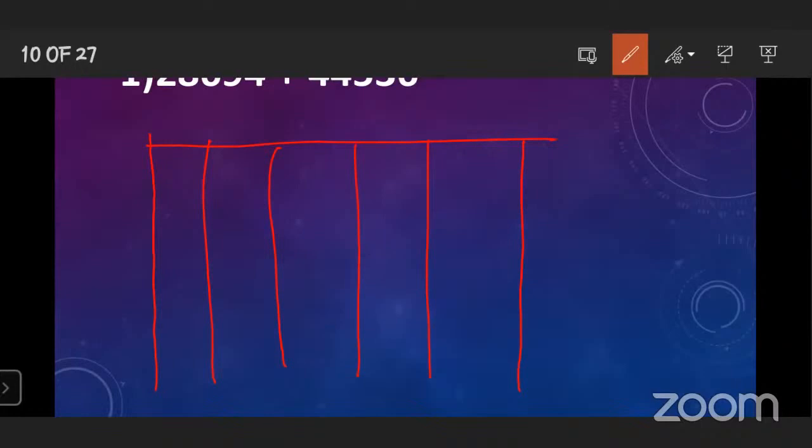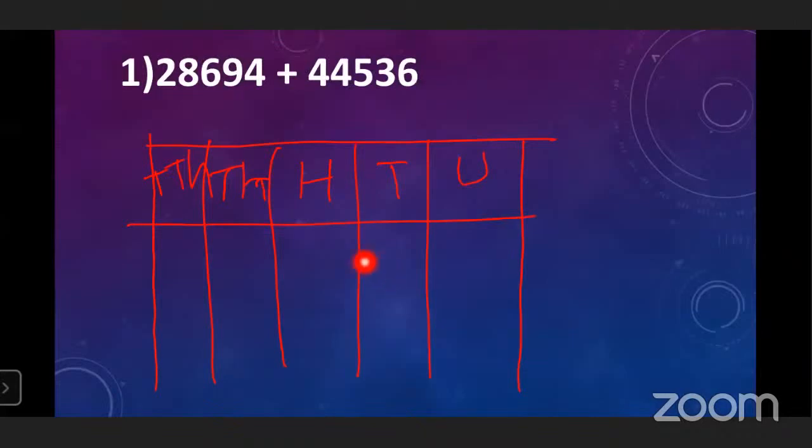You have to write down the place names: unit, tens, hundred, thousand, and 10,000. Okay. And after that, what do you have to do? You have to write the first number. But before writing the first number, you have to see that you start from the unit place. You have to write the numbers from the unit place. Which number is on the unit place?